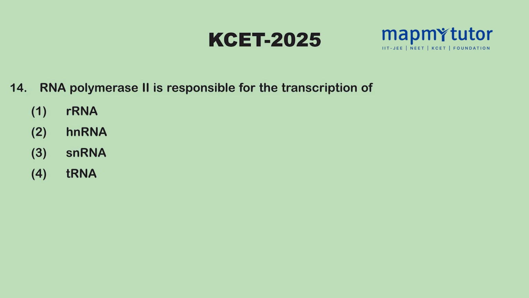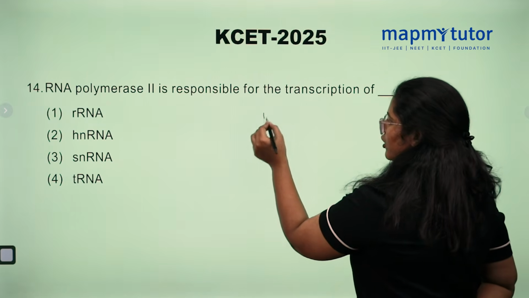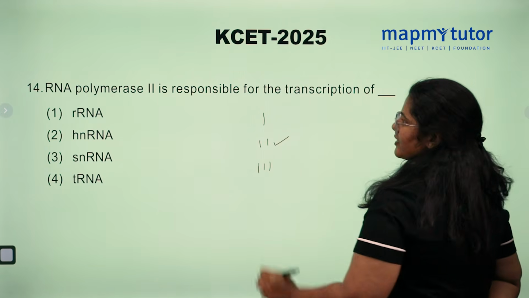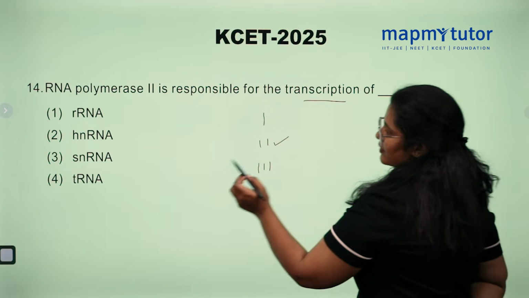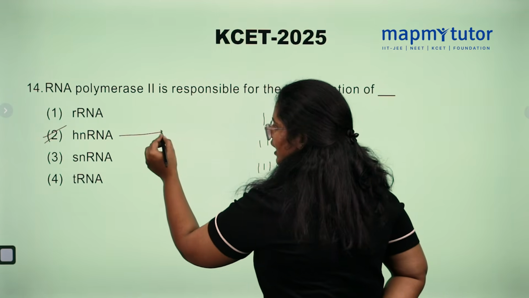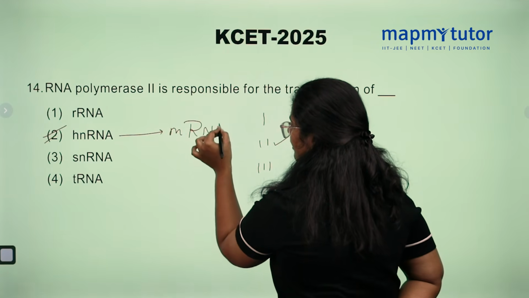RNA polymerase 2 is responsible for transcription of? There are 3 polymerases, RNA polymerase 1, 2 and 3. RNA polymerase 2 is responsible for transcription of hnRNA. It will transcribe hnRNA to mature messenger RNA.